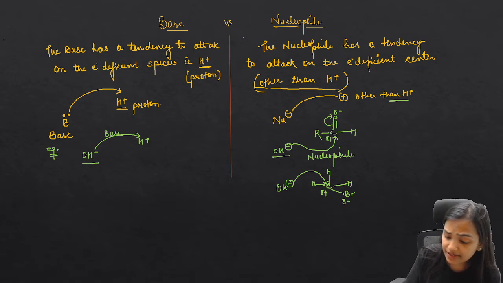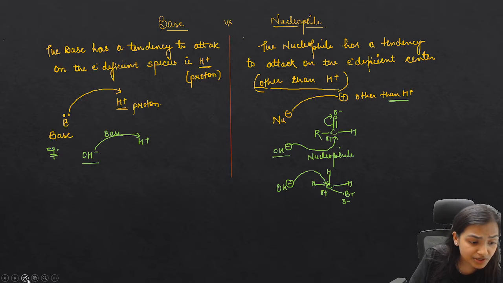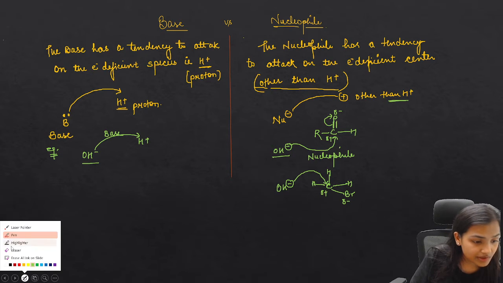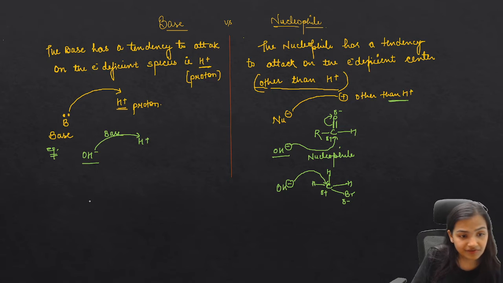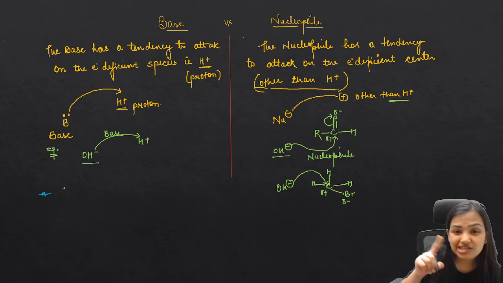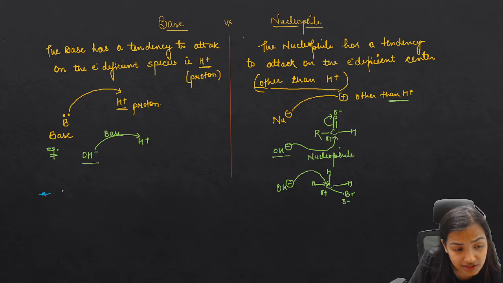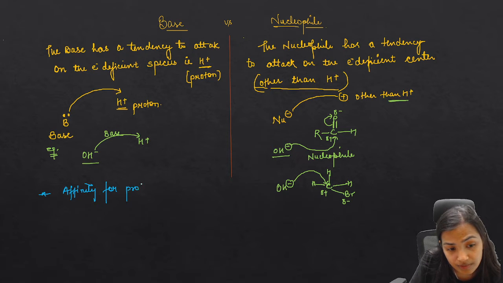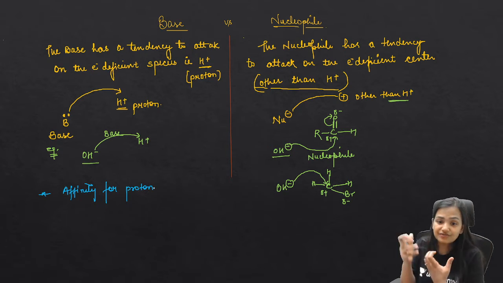Now I will be telling you about the major points of differences. Let's look for the points of differences. So here, as a base, this species has an affinity for proton. Base has an affinity for proton, that is, attraction for proton.